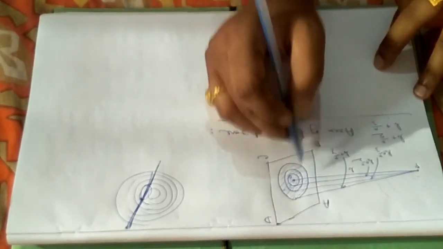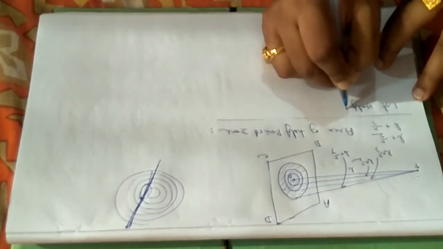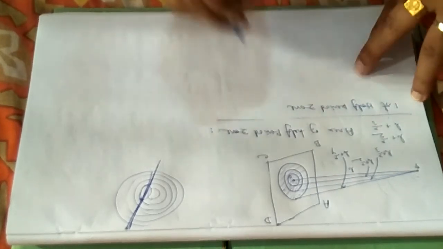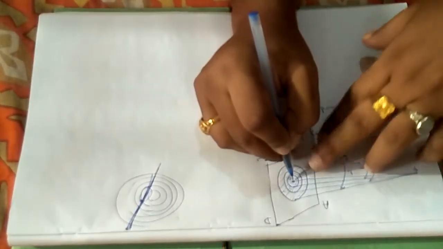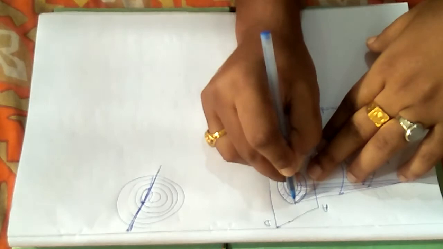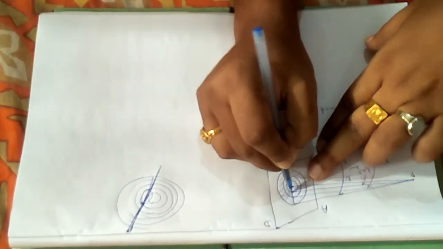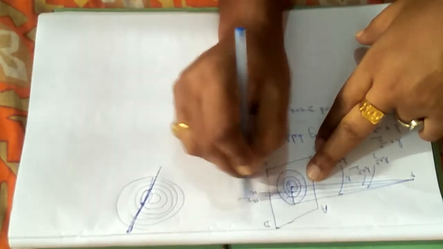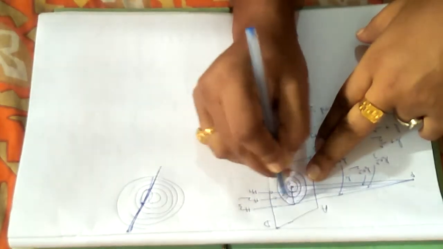So the area of the first half period zone will be equal to pi into, suppose this is O and I am drawing a vertical line here. This first point is H1, the second point is H2, the third point is H3, and so on. These are the points.